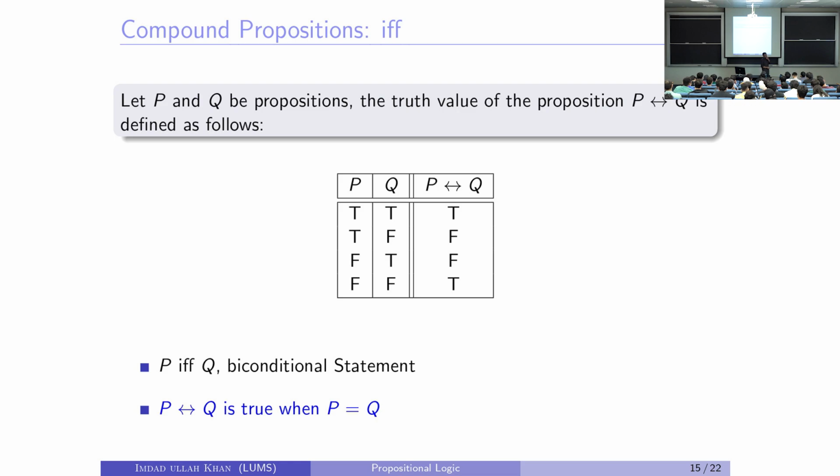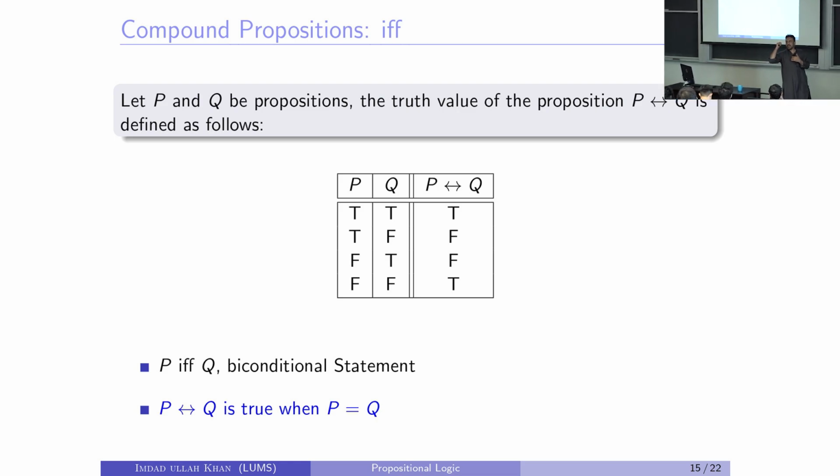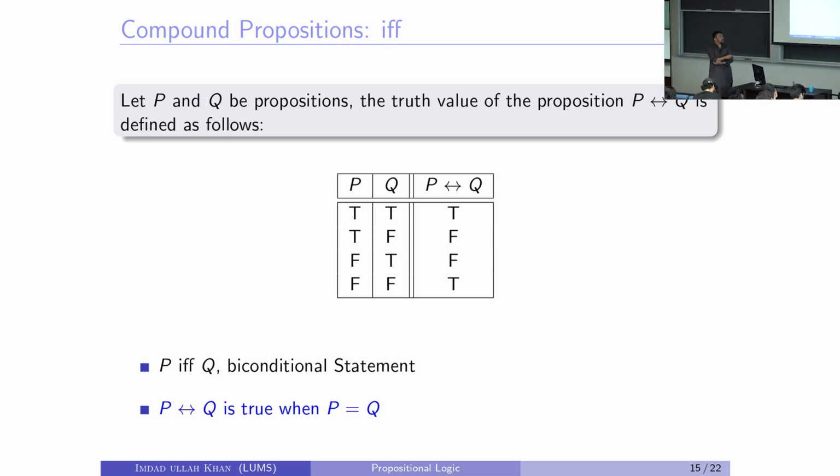Okay, so if and only if, and hopefully this will also bring some clarity. If P and Q are two propositions, then I can combine them with the if and only if, the bidirectional implication, P left right arrow Q. Its truth table is given as follows, right? P if and only if Q is true for some values of P and Q, and it is false for other values.